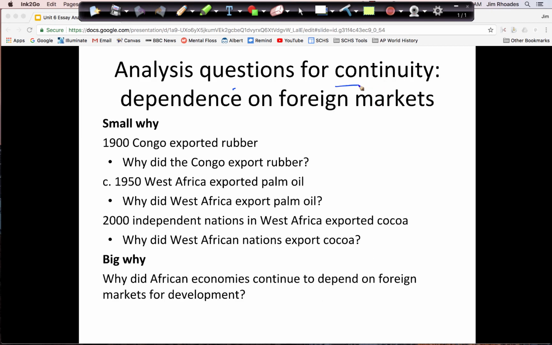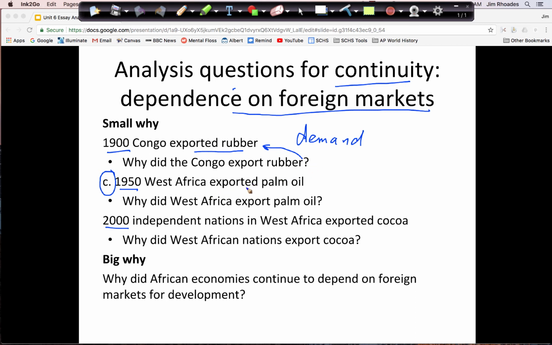This slide is my continuity, which remember was a dependence on foreign markets for Africa even despite their independence. So again, I've got these dates here. Circa, remember, means about, so I'm not saying exactly in 1950, but around that time. So I'm going to use exporting rubber as my 1900 example, and why was that? That's a practical. A lot of times with this economic stuff, you're going to be thinking about demand. Why did people want to have rubber? Rubber does not grow in Europe, and it became increasingly important with industrialization, things like tires for cars, for instance.